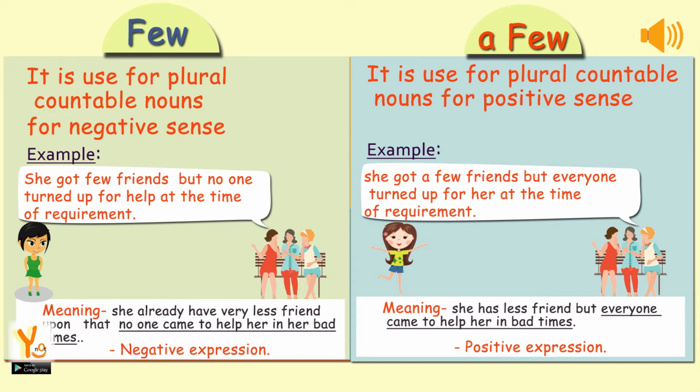A few is used for plural countable nouns for positive sense. For example, she got a few friends but everyone turned up for her at the time of requirement. Meaning, she has few friends but everyone came to help her in bad times. This shows a positive expression.